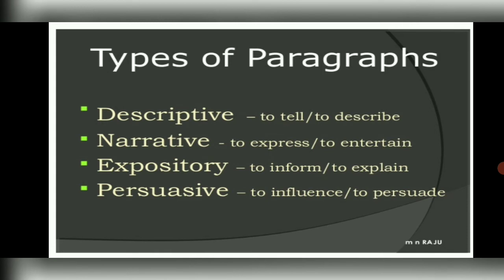Next is narrative paragraph. It's like sharing an incident. For example, if a reporter writes a paragraph about a road accident, she'll be explaining that when we reached the spot, we could see that the person who was wounded was bleeding, the ambulance had been called, there were many people who had surrounded him, and the man really needed help. So all these things are describing that particular incident, narrating whatever had already happened. So that is a narrative paragraph.